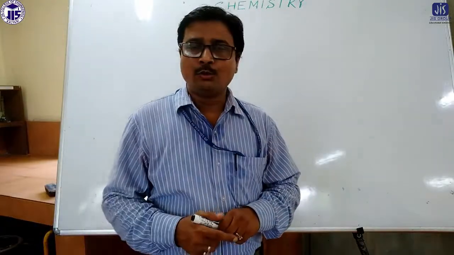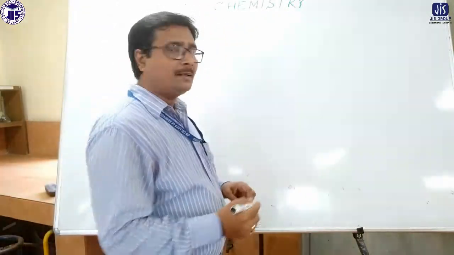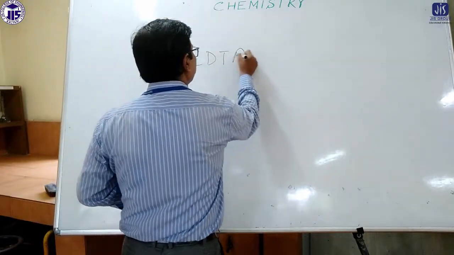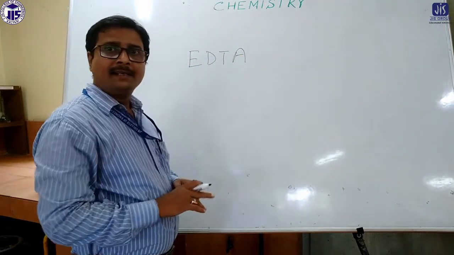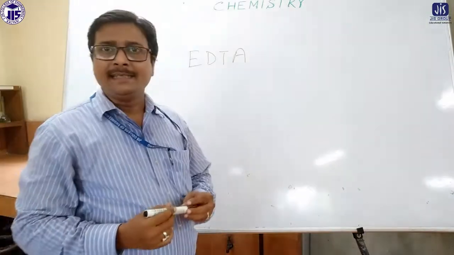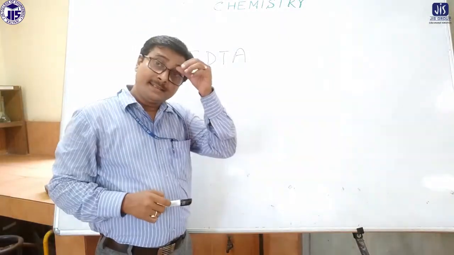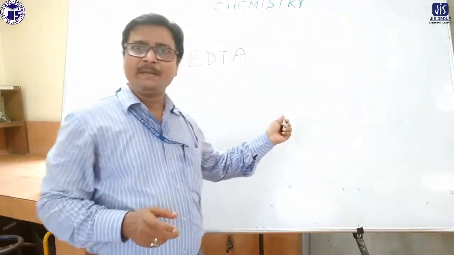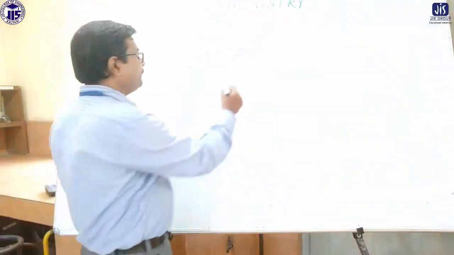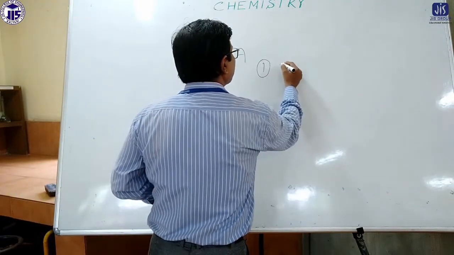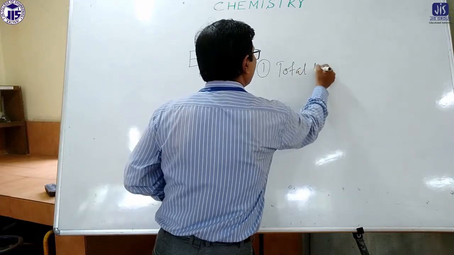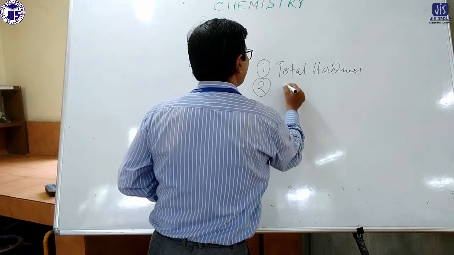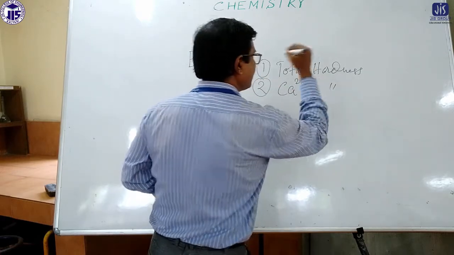So many times I have said EDTA. What is the full form of EDTA? It is ethylene diamine tetraacetic acid. This is the main reagent of this experiment. This experiment has two steps. Number one is determination of total hardness, and number two is determination of calcium hardness.